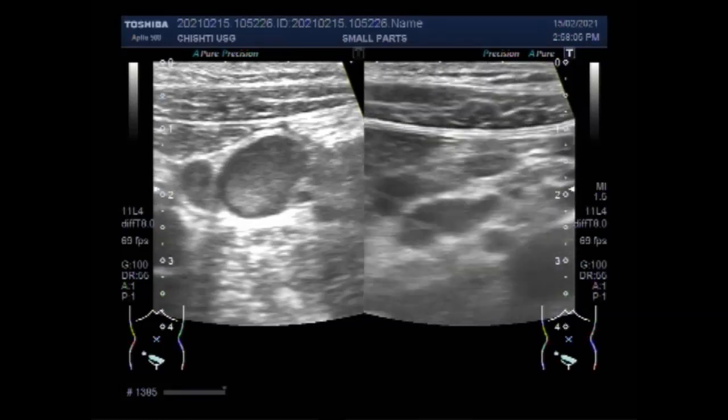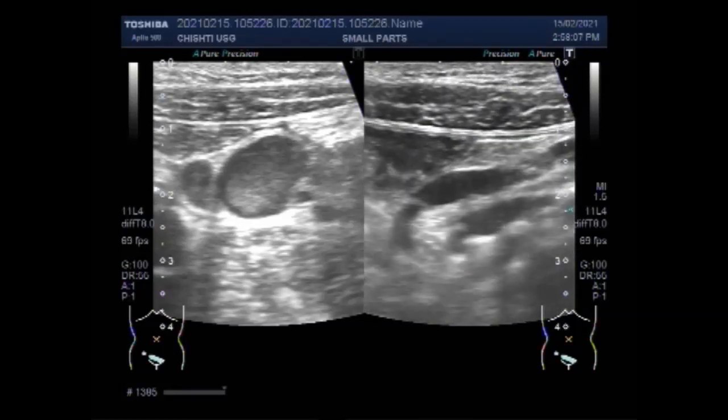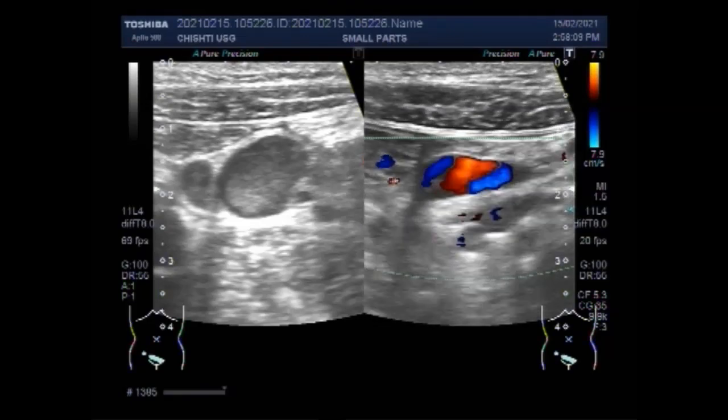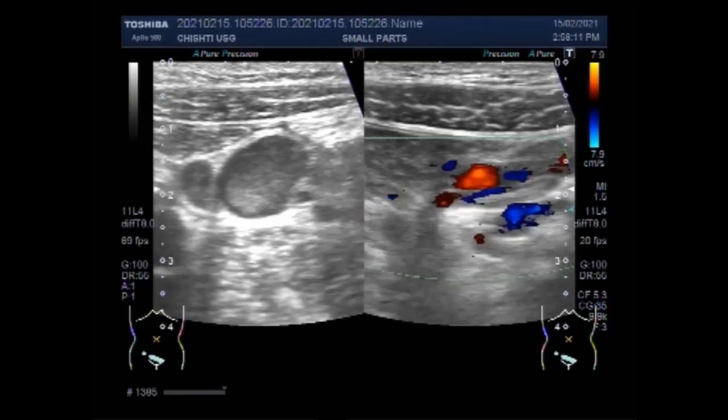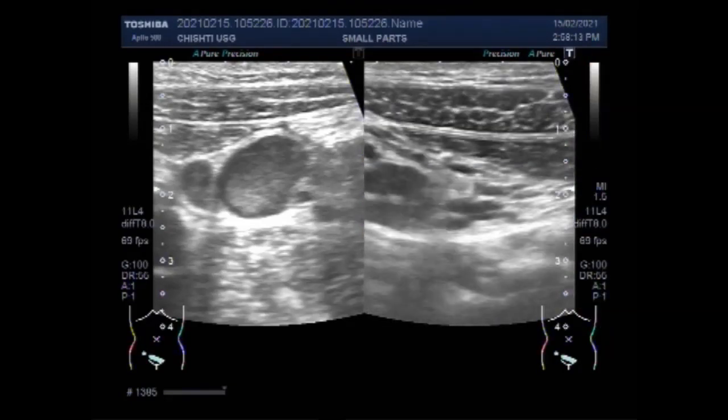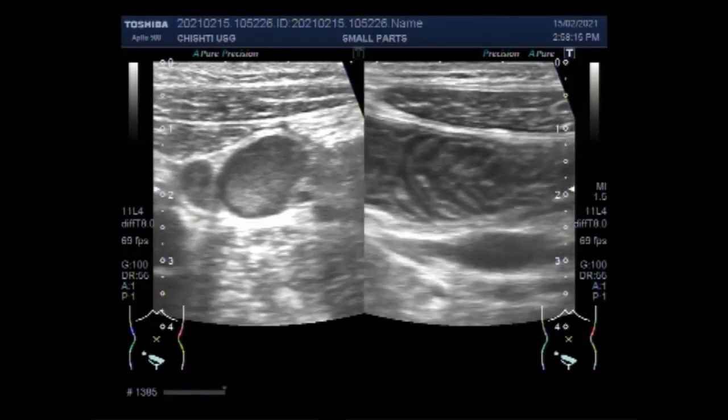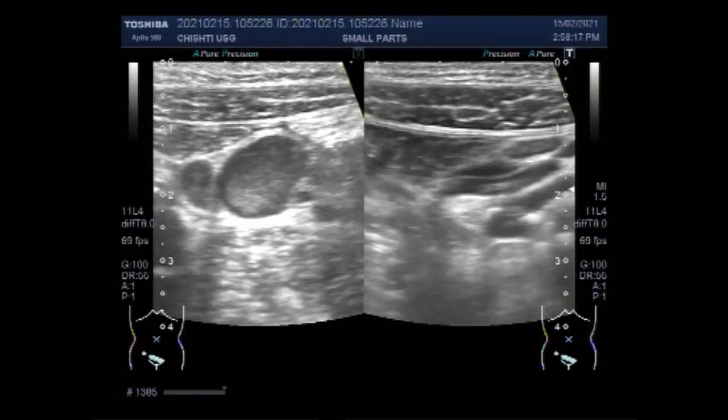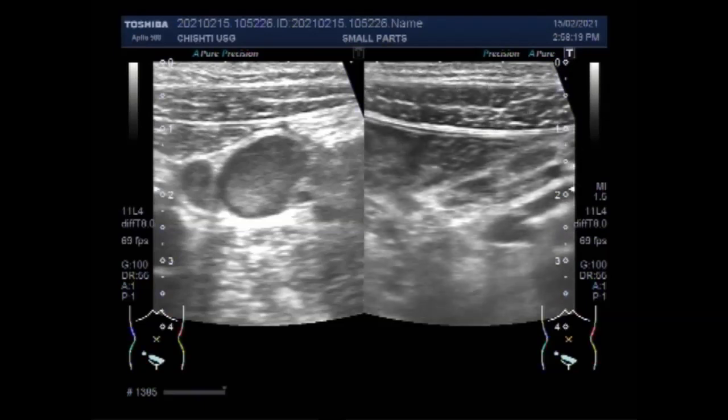Now, you are going to see the left side of the abdominal cavity, the lymph nodes seen in the left mesenteric area.